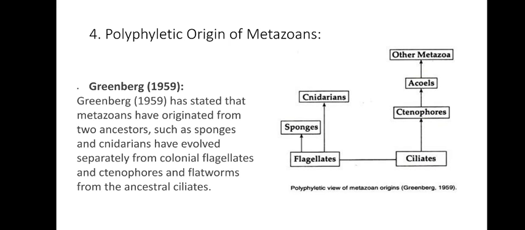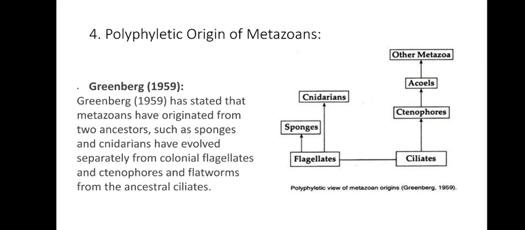The next one, the most recent one rather, is the polyphyletic origin of metazoans. So Greenberg and his followers do not believe that only one phylum has given rise to metazoans. They believe that the present day metazoans have evolved from different phyla. That's what polyphyletic means. A single group hasn't given rise to the new forms.